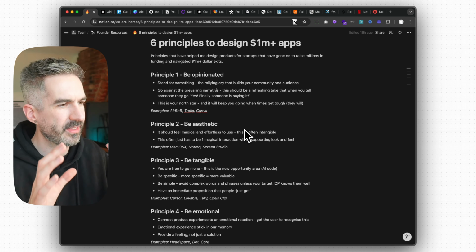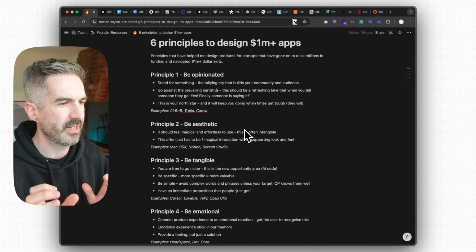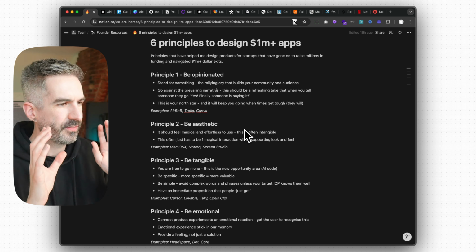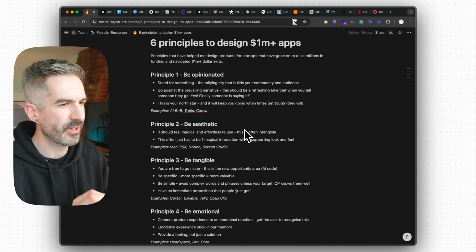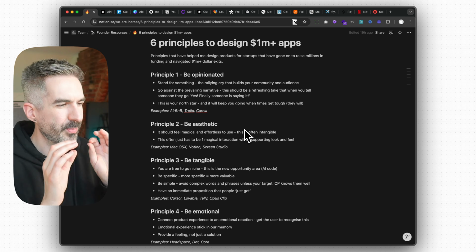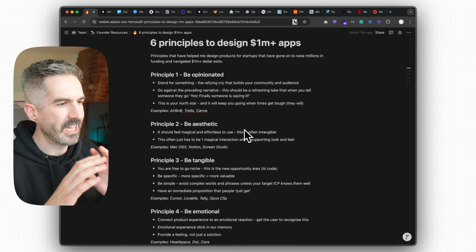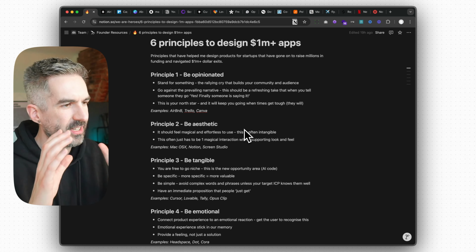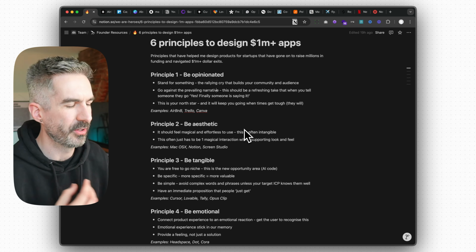And often I think the be aesthetic principle here works best when it's just focusing on one really, really magical and specific interaction in an app or a product, and just making that the best it can possibly be.